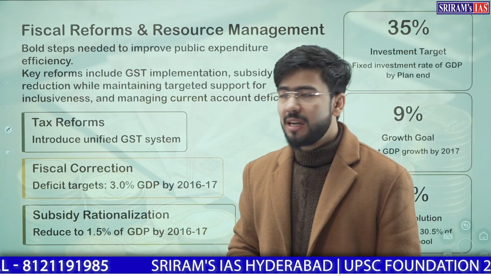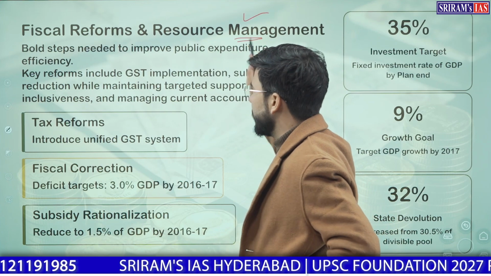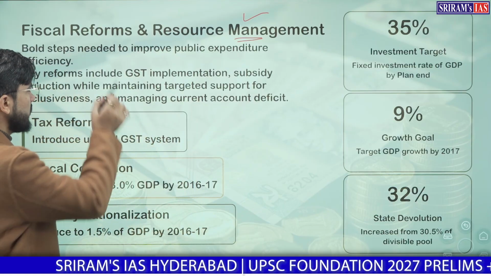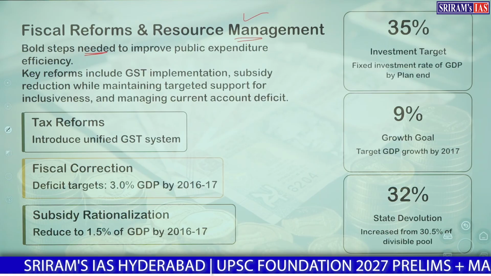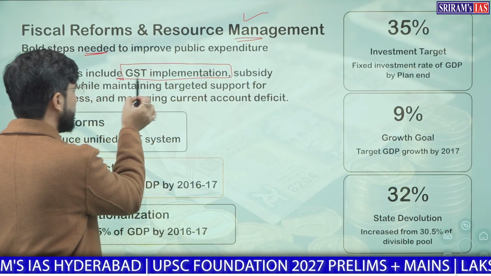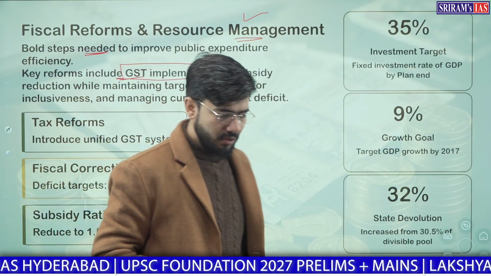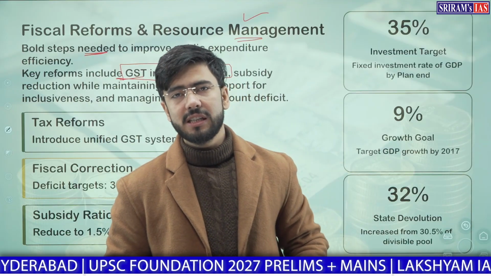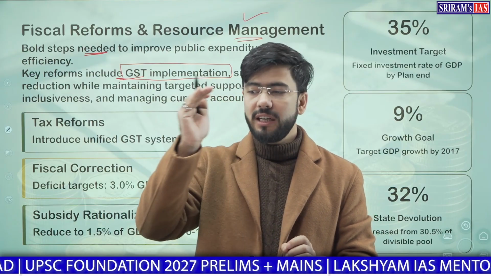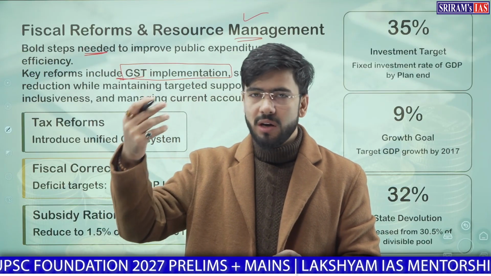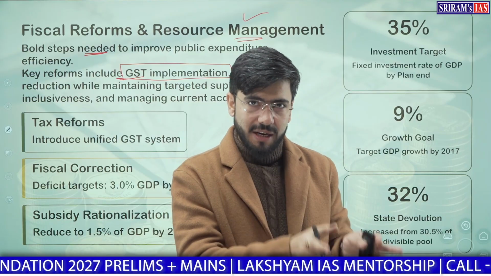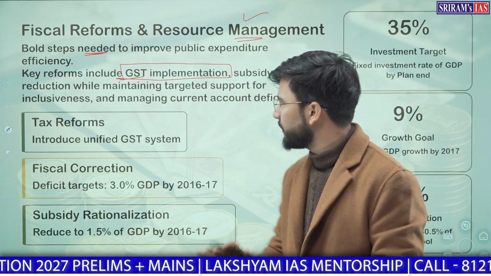What were the fiscal reforms and what was to be done with resource management? First of all, we took some bold steps. Bold steps were needed to improve the public infrastructure and public expenditure. So the first of these was the implementation of GST, the Goods and Services Tax. We will discuss this entirely; there is one complete chapter on GST. We will discuss why it was implemented, why it was rationalized recently in September 2025, what GST comprises, and how it operates. Everything will be discussed.